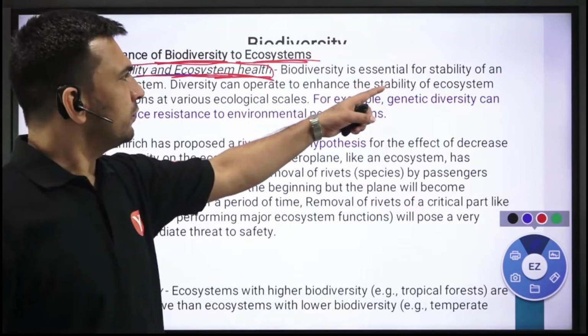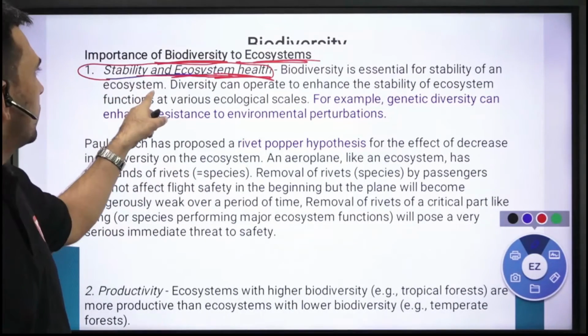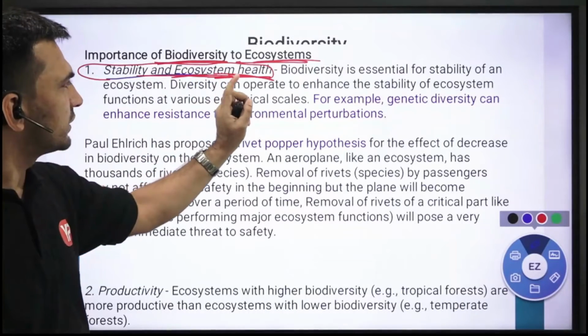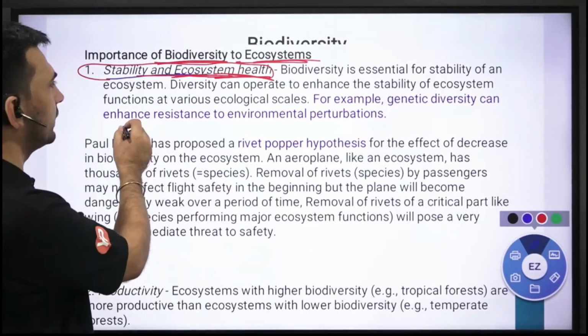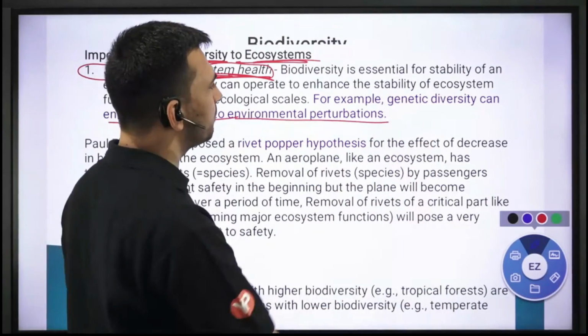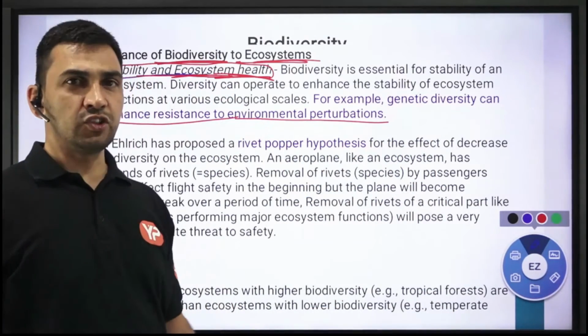Biodiversity essentially provides stability for an ecosystem. Diversity can operate to enhance the stability of the ecosystem function at various ecological stages. For example, genetic diversity can enhance the resistance to the environmental perturbation. Perturbation का मतलब changes और disturbances.